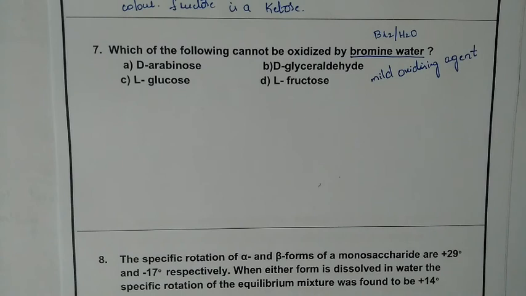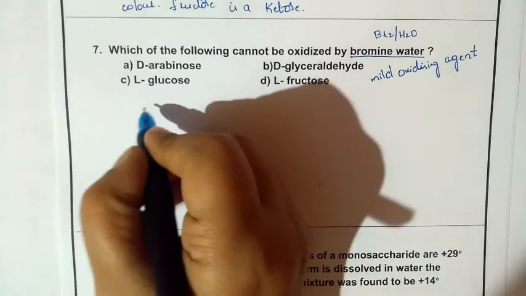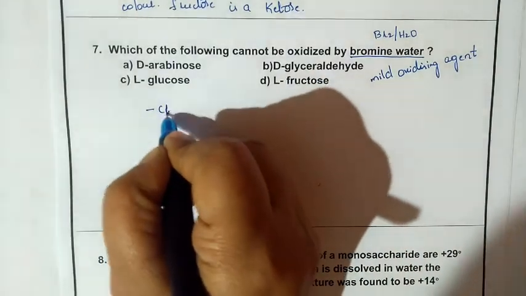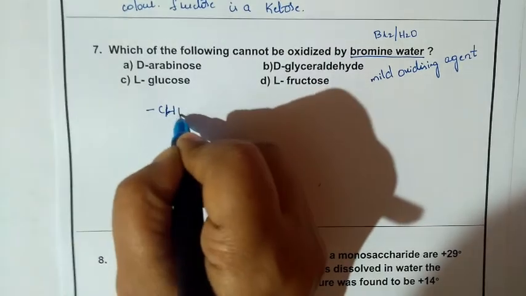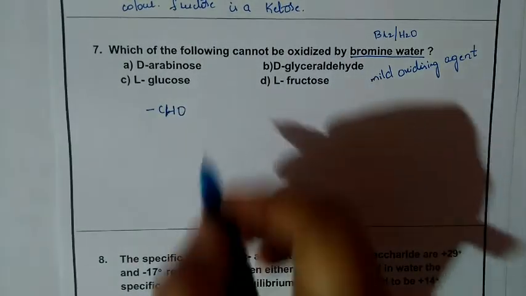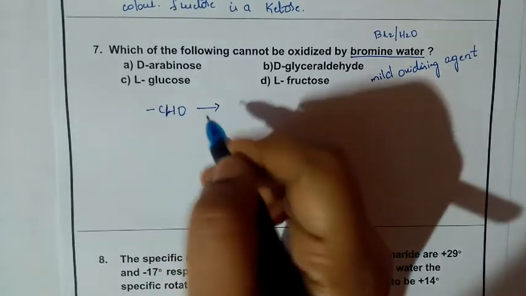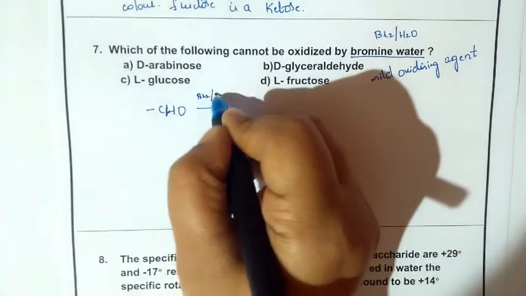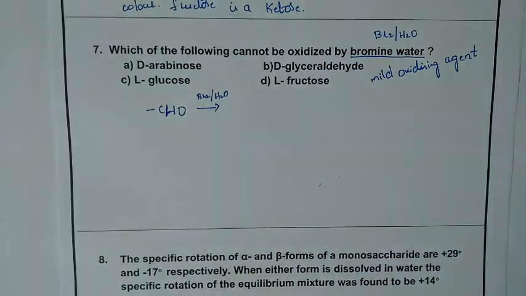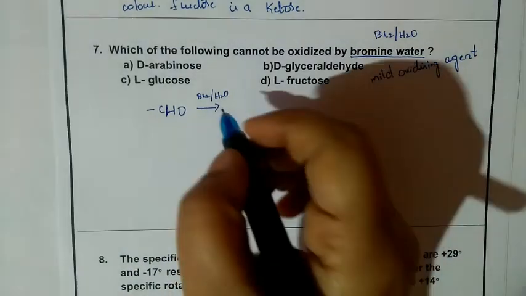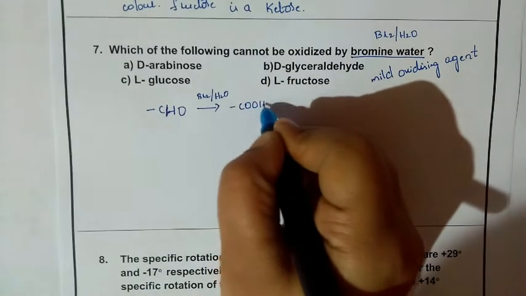If it is an aldehyde group, then easily it can be converted to carboxylic acid with a mild oxidizing agent. But if a ketonic group is there, it is a little bit difficult. Aldehyde is monovalent in nature. It is at the end of the carbon chain, so a mild oxidizing agent like bromine water is sufficient to convert it to a carboxylic acid.